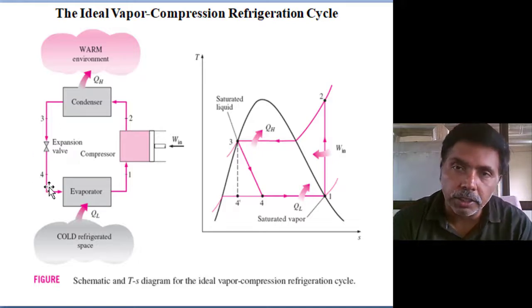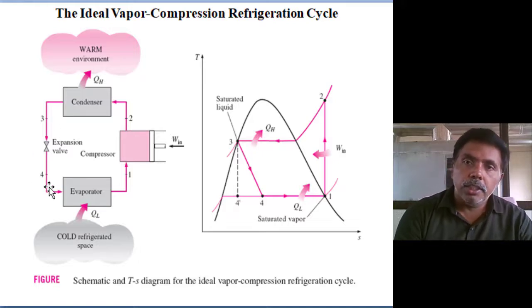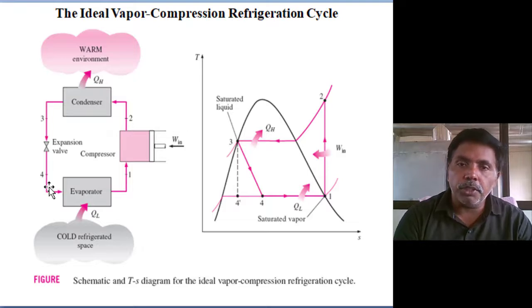What is my target? In the evaporator, if we reduce the pressure, the temperature automatically reduces. In the cycle, the mass flow rate of refrigerant is fixed. We are not changing the mass flow rate of the refrigerant. Then the specific volume is fixed, volume per mass, meter cube per kg. Then reducing the pressure means automatically we are reducing the temperature.